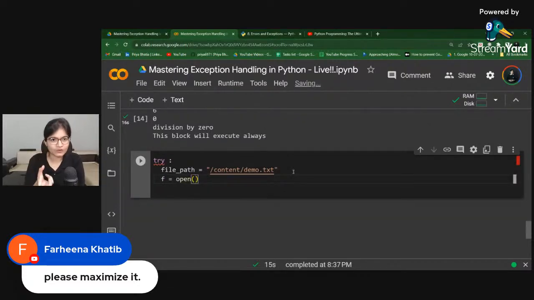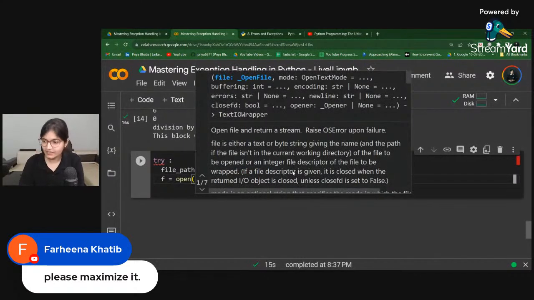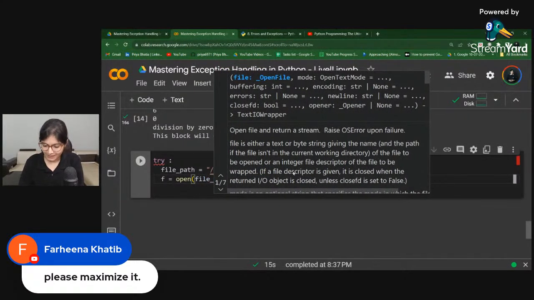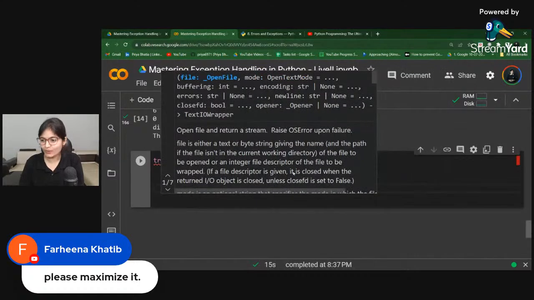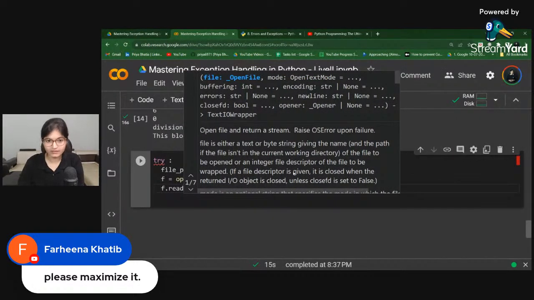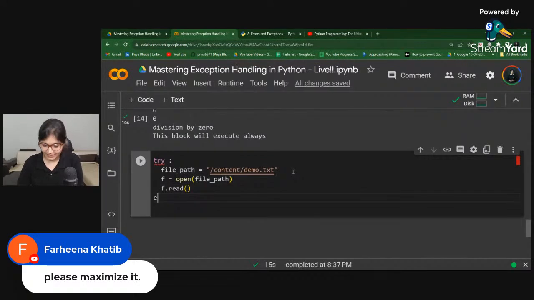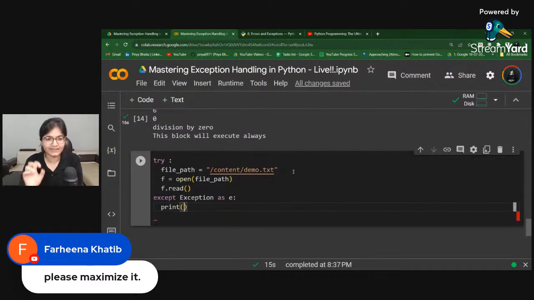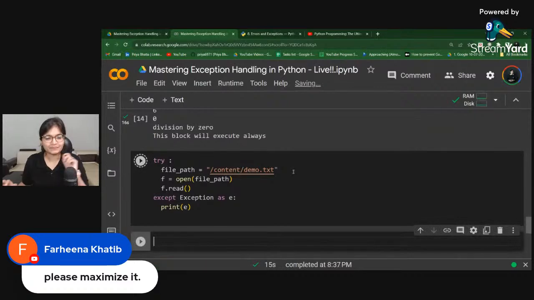This is how basically we can open any file. So you can write the path of the file, and after that you can say f.read. Now this file is available, I have just created it. If let's say that file is not available, how can you handle that? This is how we used to do it in data science projects. I hope many people in this domain have done this kind of scenario, right? We can say that printing.